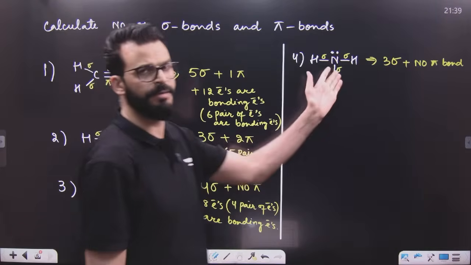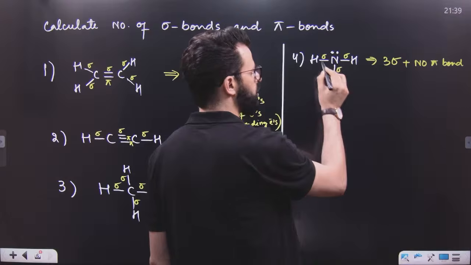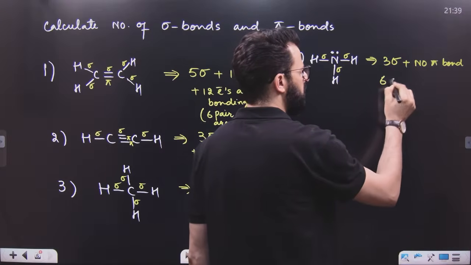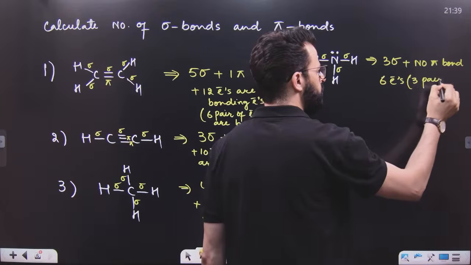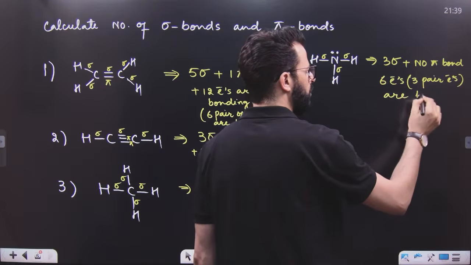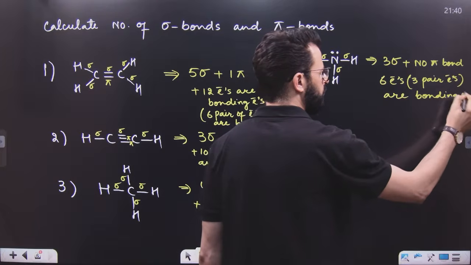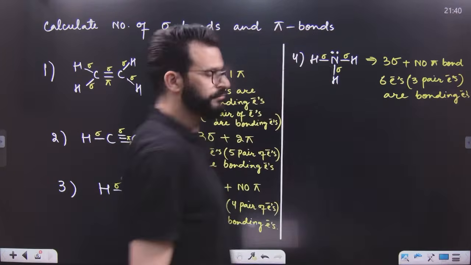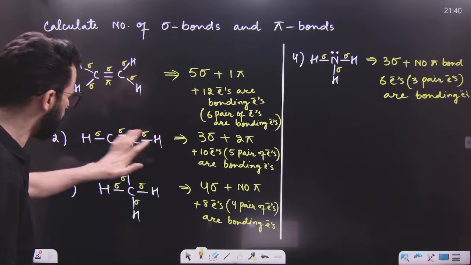Now tell me, how many bonding electrons are here? 2, 4, 6. That means here are 6 electrons, or we can say 3 pairs of electrons, which are bonding electrons. Here all the electrons are bonding. No electron is non-bonding.